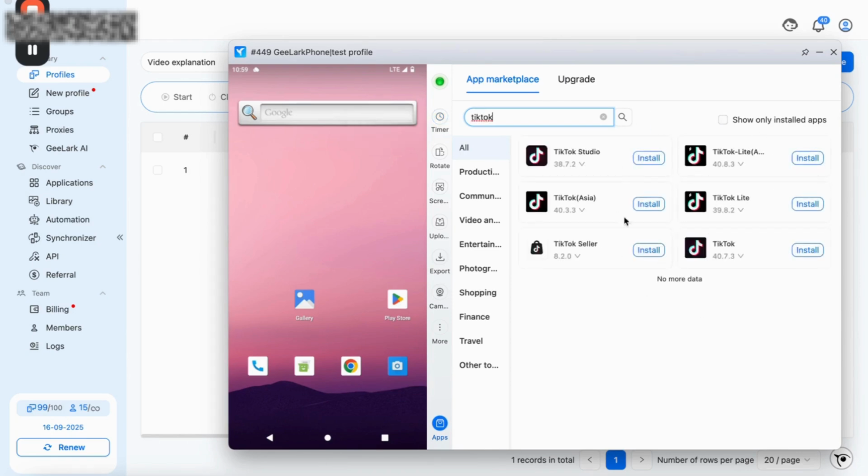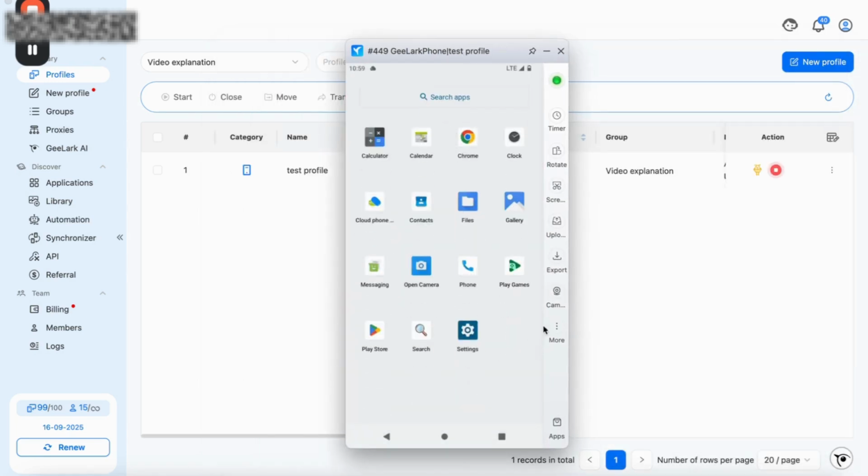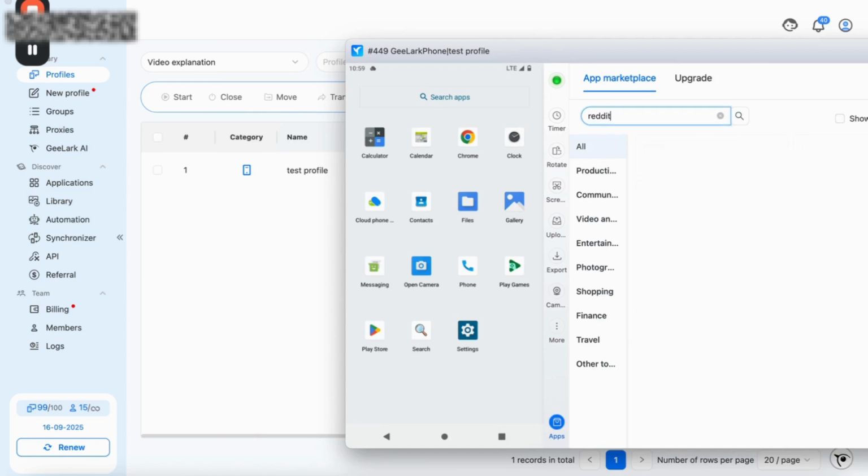There's also another TikTok version, TikTok Asia. I don't quite get what this is all about because I don't use TikTok, to be honest, but maybe some of you who use TikTok really like this function, that there's a TikTok Asia version. But let's just say we started this here, then we open it, and Reddit will be installed in a few seconds, I guess. Let's just wait.